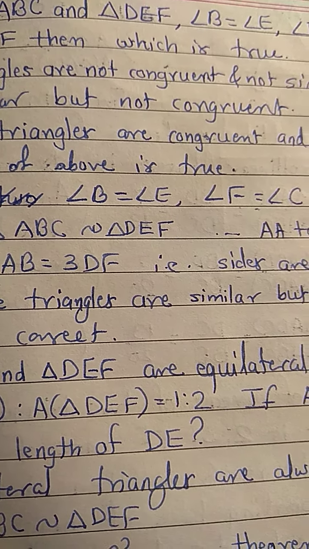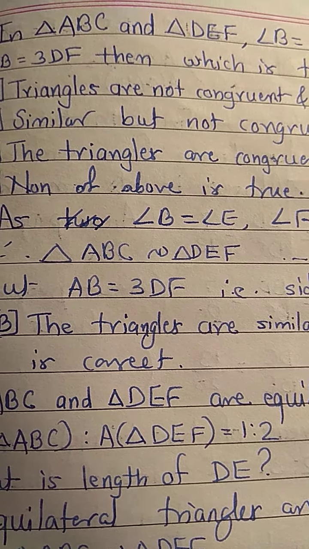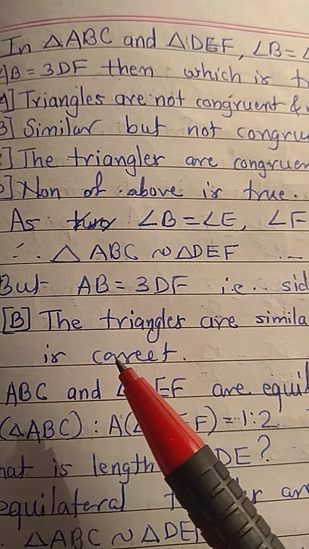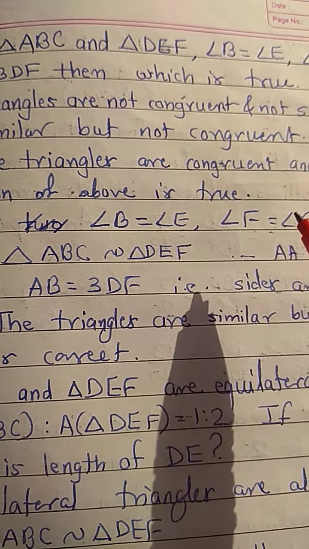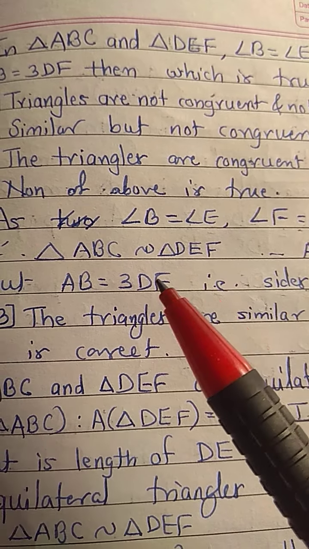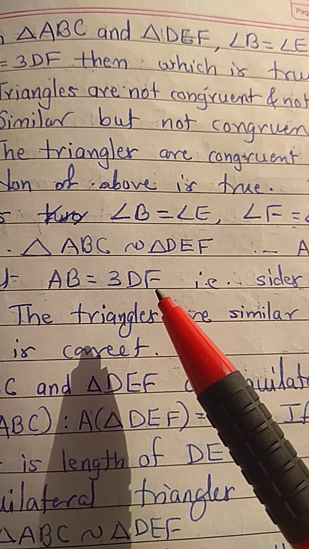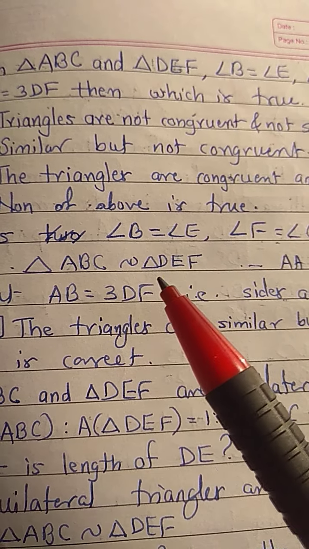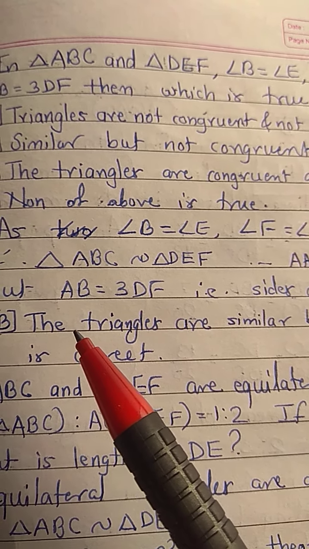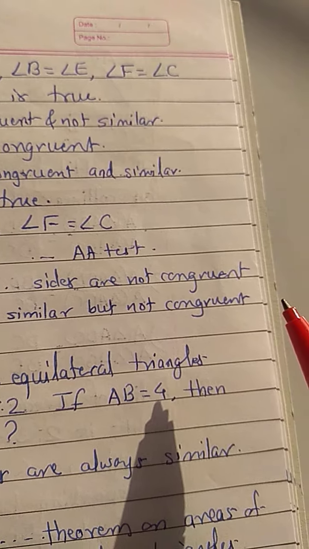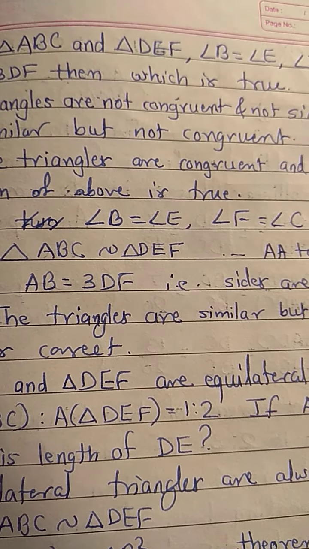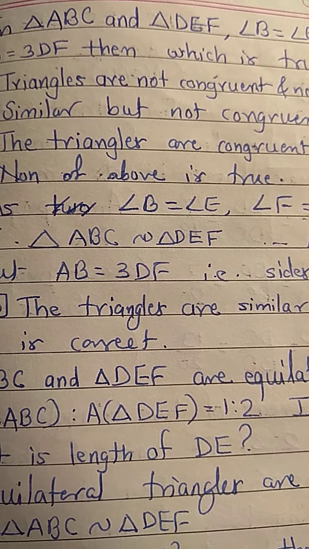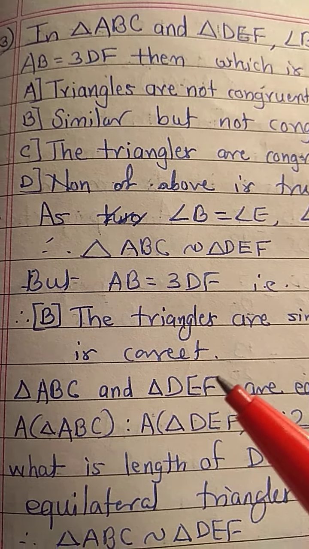If sides are proportional and not congruent, then the triangles are similar but not congruent. So B option is correct. As two angles are congruent, the triangles are similar. But AB is equal to 3DF, it is given, therefore sides are not congruent. As only angles are congruent and sides are not congruent, therefore we can write the triangles are similar but not congruent. Because if triangles are similar, angles are congruent and sides are in proportion. So B is the correct option.